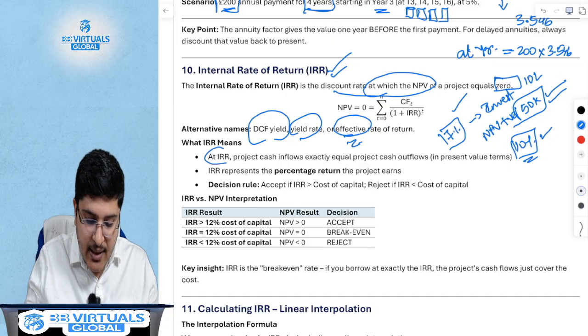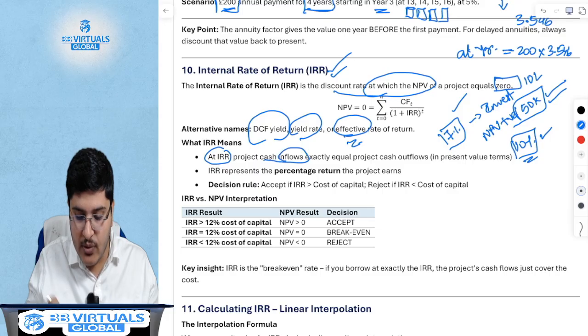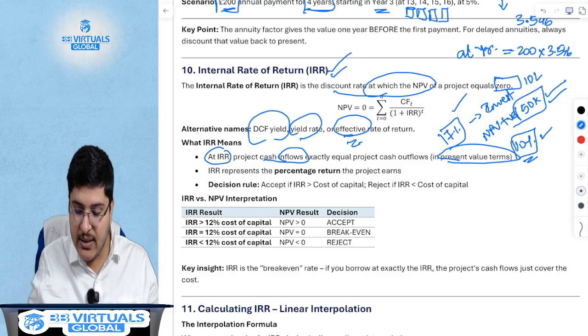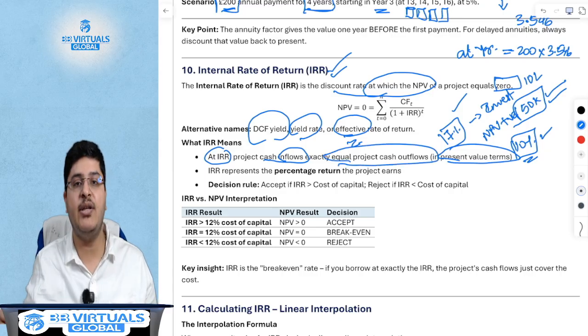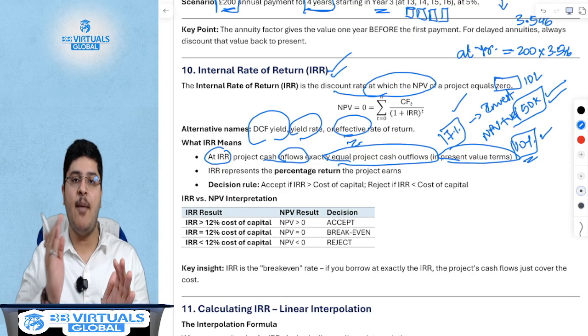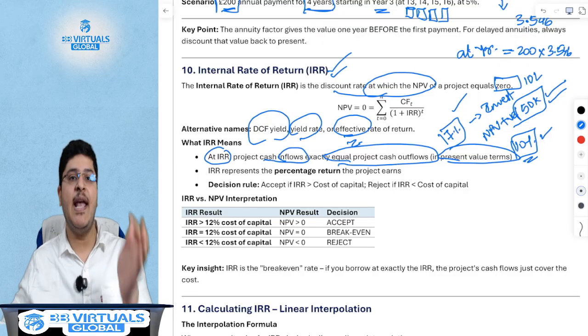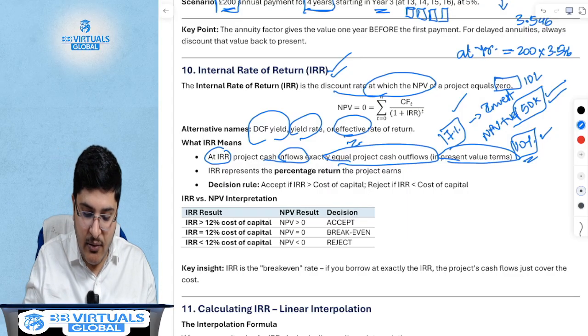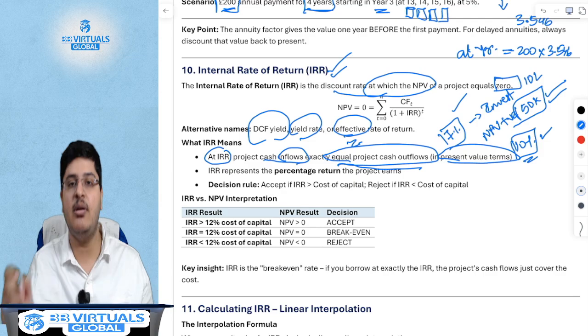And at this IRR, the present value of cash inflows is equal to the present value of cash outflows. So what is the formula of NPV? The formula of NPV is present value of cash inflows minus present value of cash outflows. And if at IRR the NPV is 0, then the present value of cash inflows has to be equal to the present value of cash outflows.